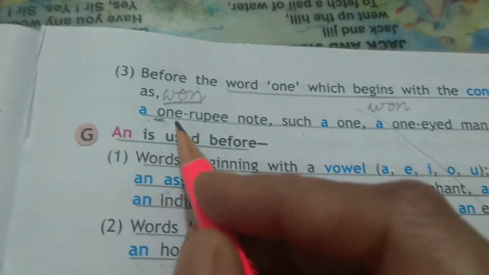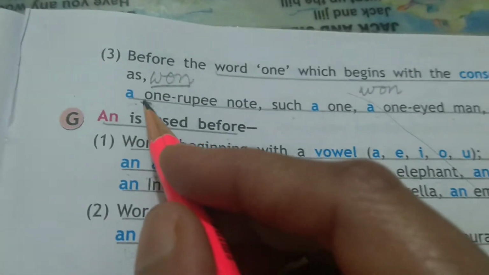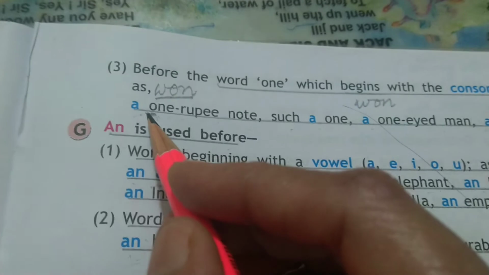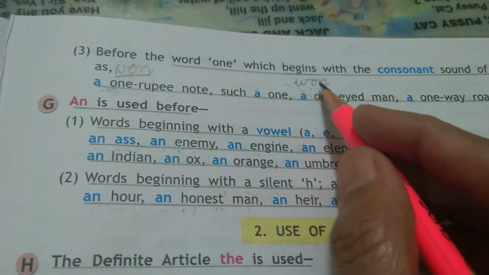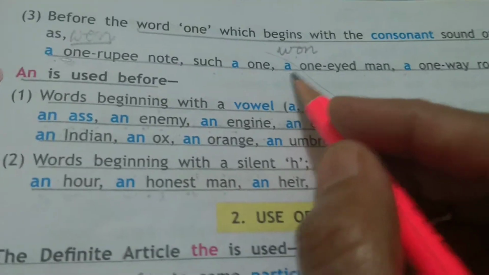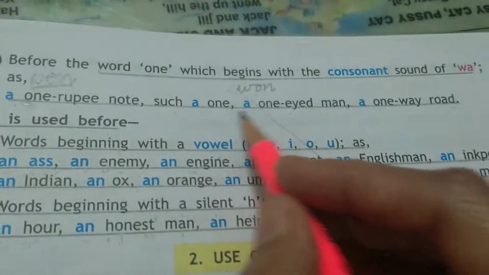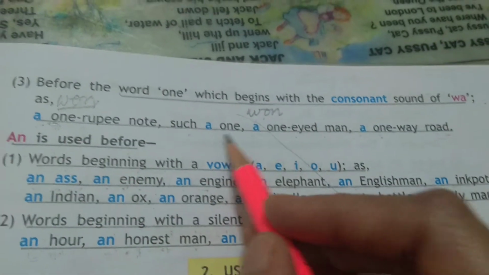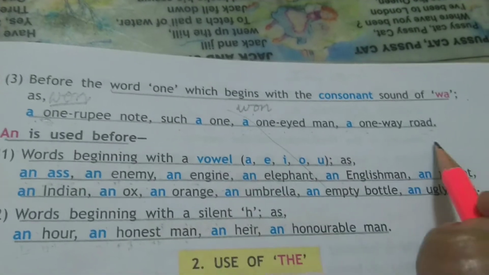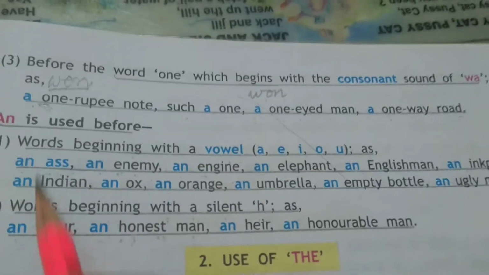Here O is giving a consonant sound. The sound of O is O, an orange. Okay, so because they are all making a W sound like W-O-N, one, a consonant sound, so a is used before them, not an. We cannot say an one rupee note, an one-eyed man. Wrong, totally wrong.